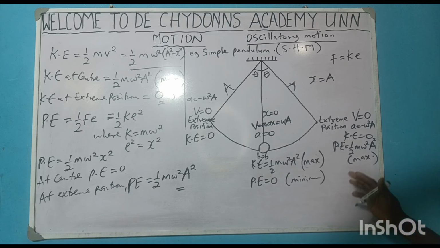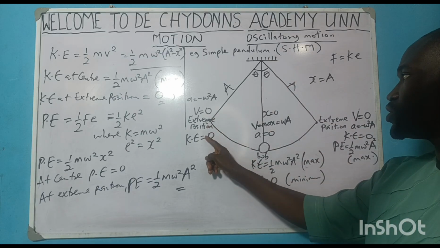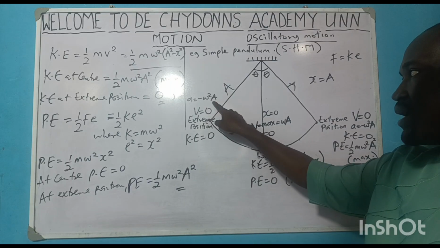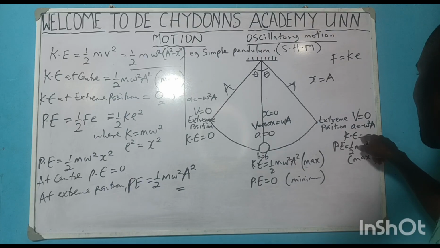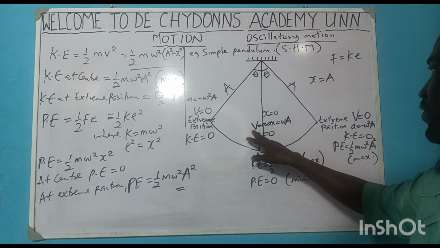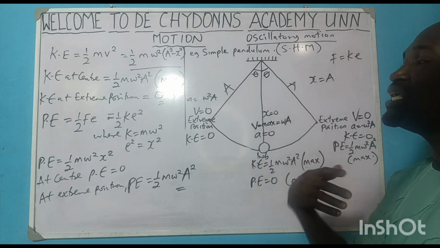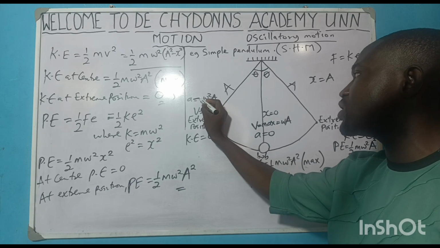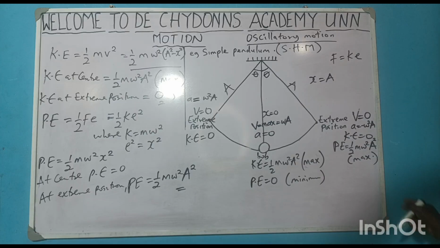Center. And this is how we got all those stories that they told us in our secondary school, that when you have this at the extreme position, velocity is 0, A is maximum, KE is what? 0. Here is the same thing, and V is maximum, A is 0. Remember that this minus I wrote here, you may not see it in the option because it is just trying to tell you that acceleration is always directed towards the center. So you may not see it in the option. But they can ask you the implication of that minus.